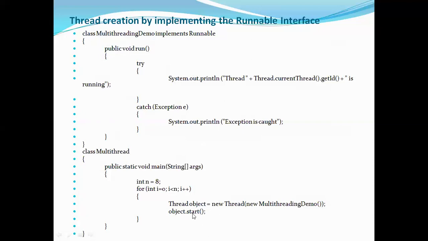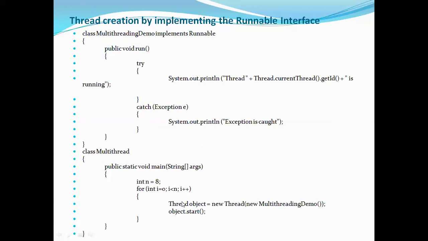But I'm combining those two, writing it like this: thread object equal to new Thread of new multi-threading demo. So this multi-threading demo is the object of my class, for which you're creating the thread object.